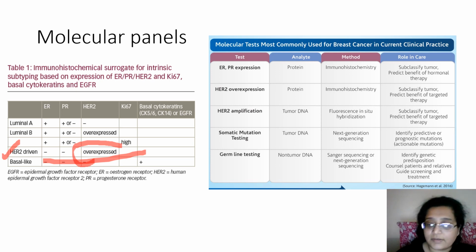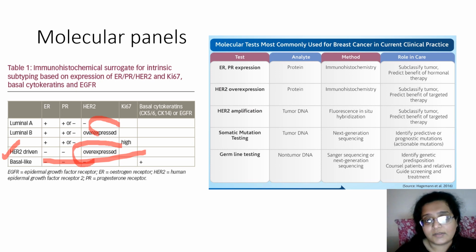Fine. Basal-like is the worst. Why? Because all three hormonal markers are negative. So giving a hormonal treatment won't help. Luminal A and B both have ER/PR. In B, HER2 is overexpressed. And there's an entire panel of all these markers which you can apply in the molecular classification.